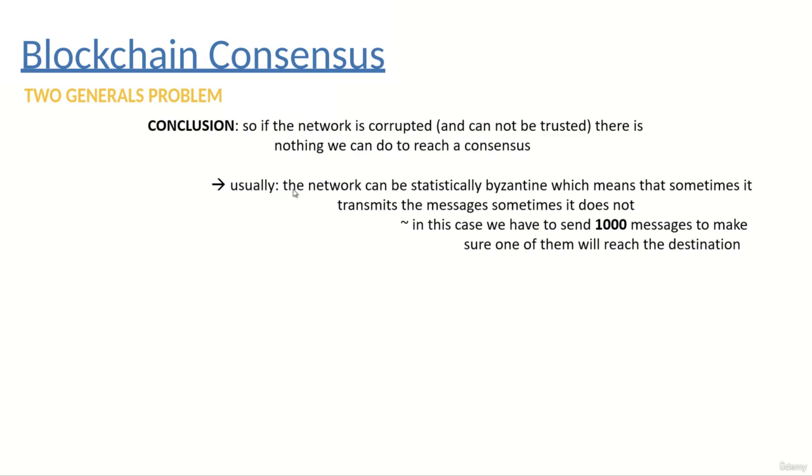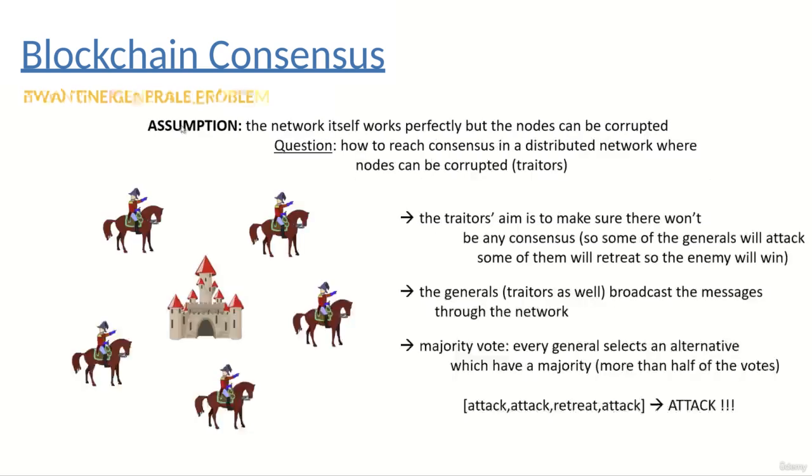By the way, usually the network can be statistically Byzantine, which means that sometimes it transmits the messages and sometimes it does not. So in this case we have to send lots of messages to make sure one of them will reach the destination. So this is the two generals problem, but let's consider the Byzantine generals problem, which has something to do with blockchain consensus as well.